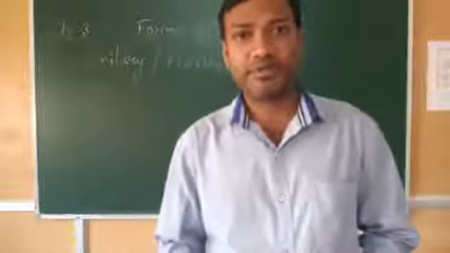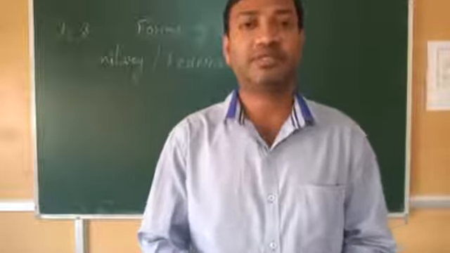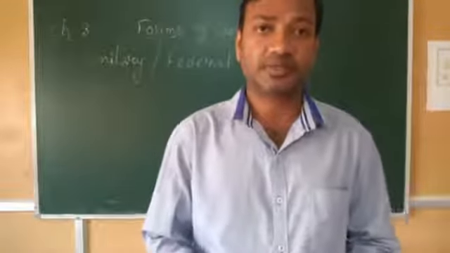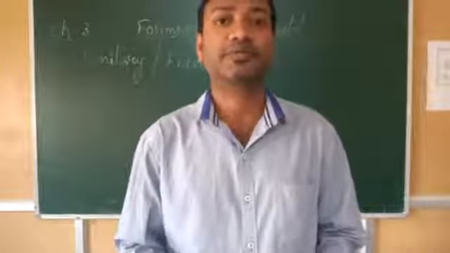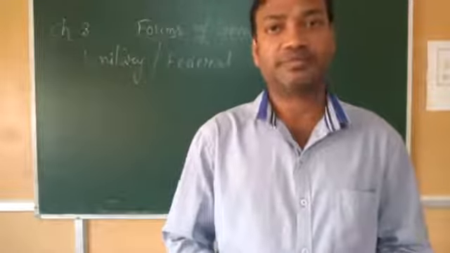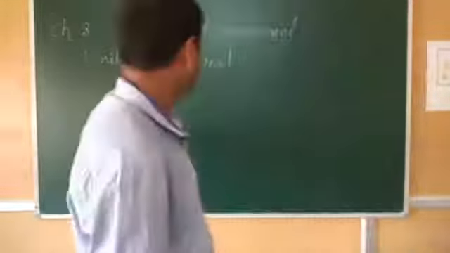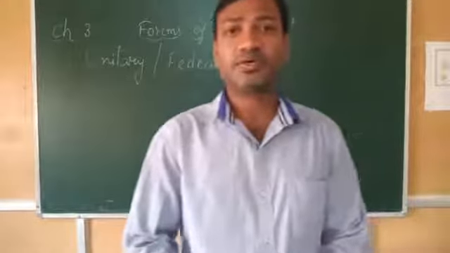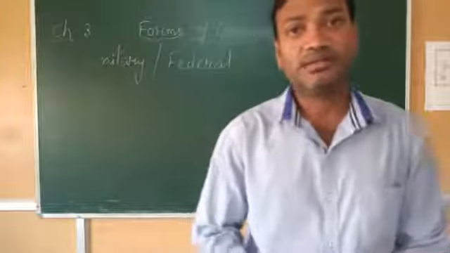So in our last video we discussed up to parliamentary and presidential form of government, and today we will start unitary and federal form of government. So unitary and federal. What is unitary?